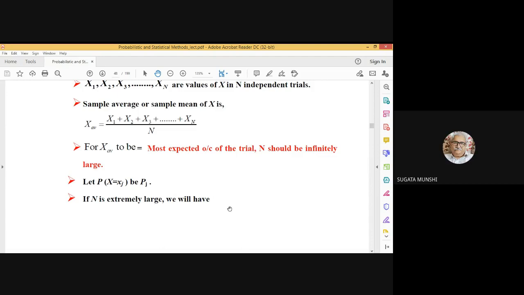If n weren't very large, you couldn't have expressed the expectation in terms of the probability values.